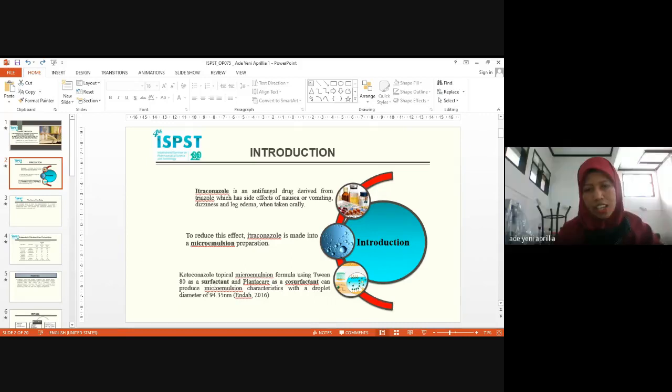According to research, a ketoconazole topical microemulsion formula using Tween 80 as surfactant and Plantacare as co-surfactant can produce microemulsion characteristics with a droplet diameter of 94.335 nanometers.